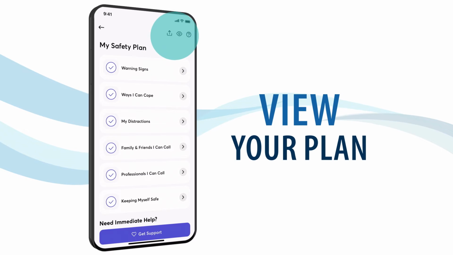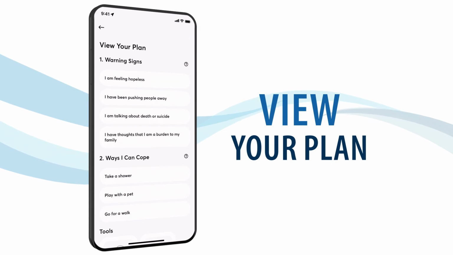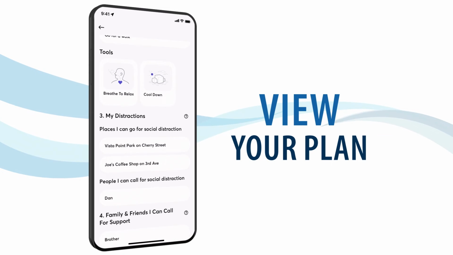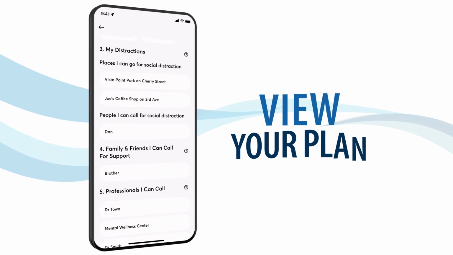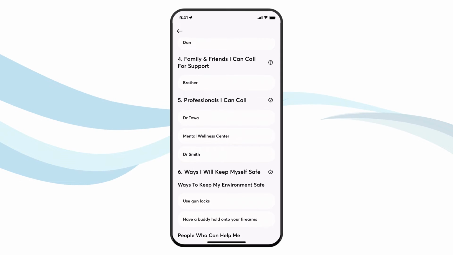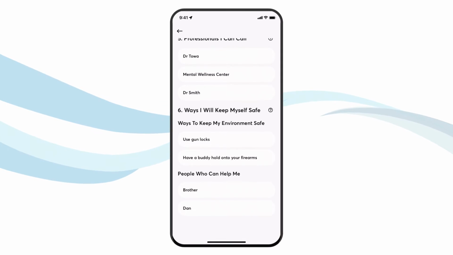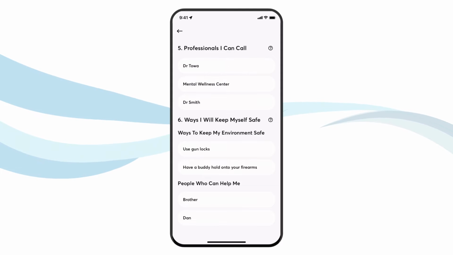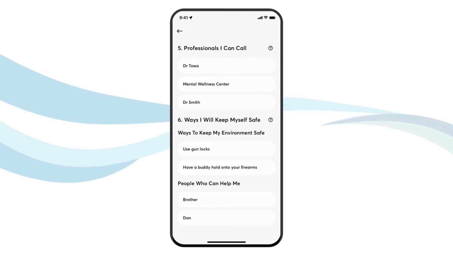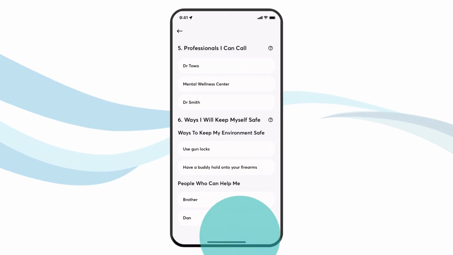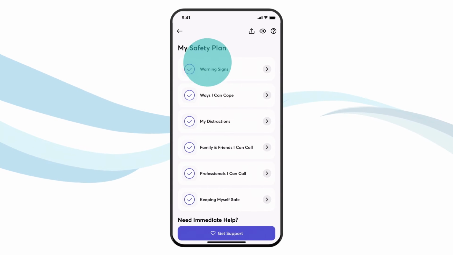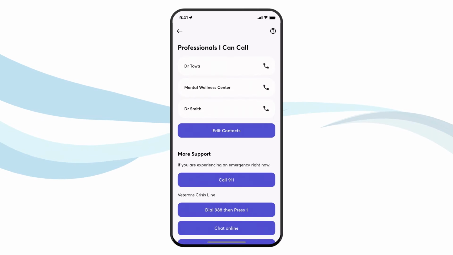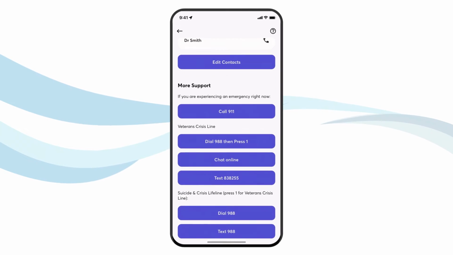Review your entire plan by scrolling through steps 1 through 6. Use your plan when you start to notice the warning signs from step 1, or whenever you think it might be helpful. If one step is not helpful, go to the next step. However, if the crisis improves after following a step, you may not need to keep going with the other steps. You can also skip steps if you think you're in immediate danger, like skipping directly to emergency resources or professional help in step 5.